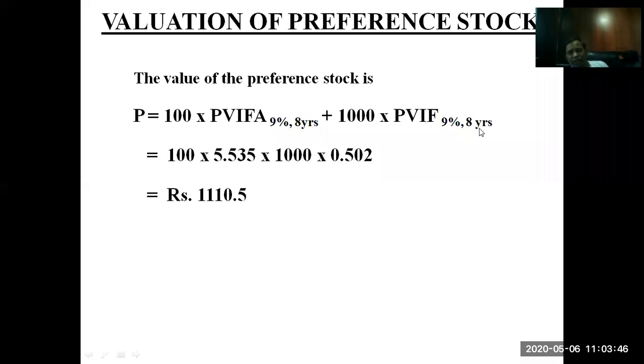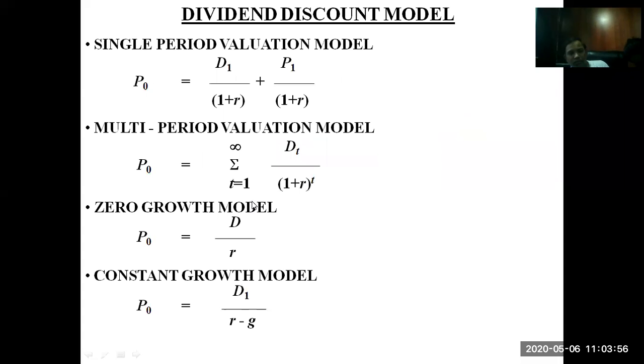9%, 8 years, it comes to 0.502. So when you add these values, it is 1110.5. These are the various discounting models for preference stocks.